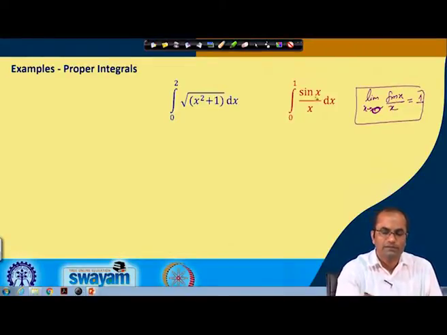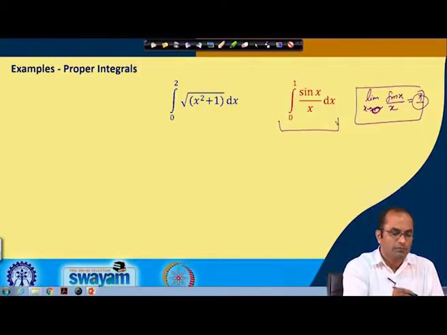So the limiting value of the integrand as x goes to 0 is finite. In that case we also call this a proper integral, because the integrand is not unbounded at any point in the range 0 to 1, and the range is finite.